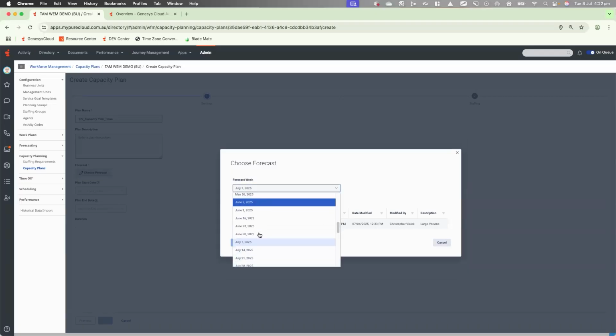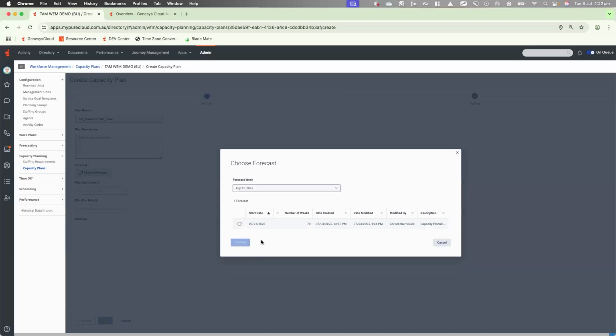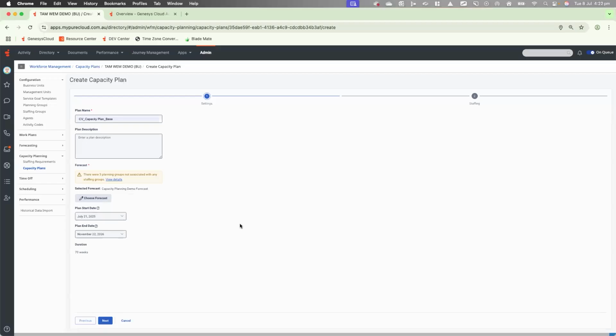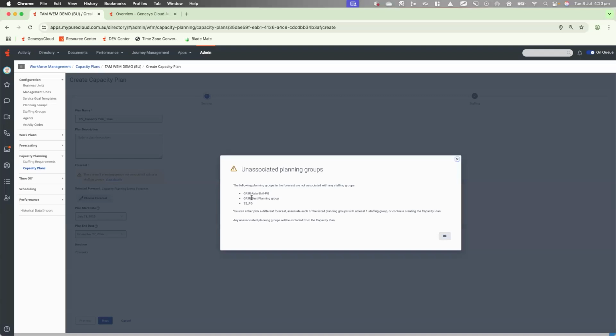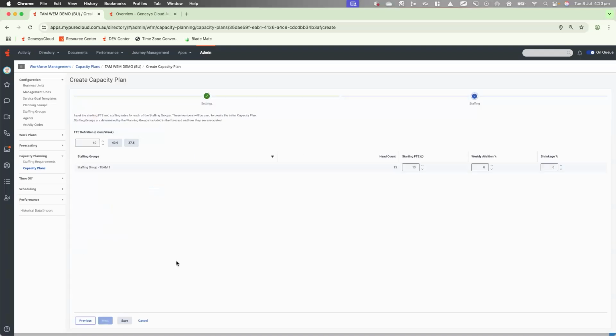My forecast actually starts on the 21st of July, and you can see here that we select from it, and it's 70 weeks in duration. We can confirm that. It pulls down the start time and the end date and the duration. You can see here also that there is an error that is actually produced, and that's just advising that there's actually 3 planning groups unassociated, and I'm okay with that.